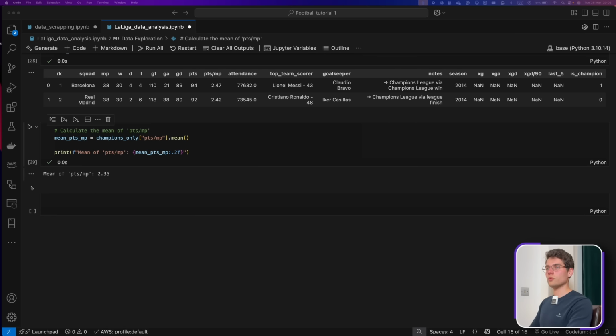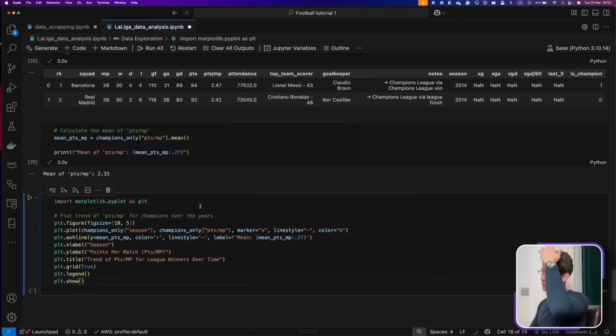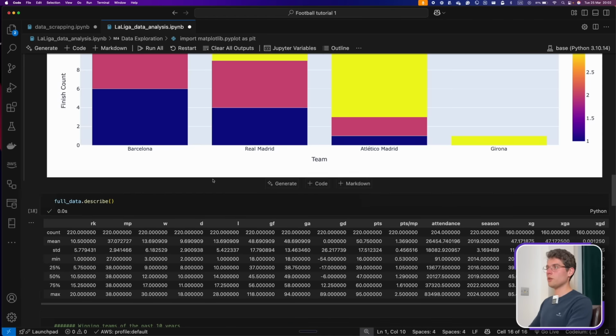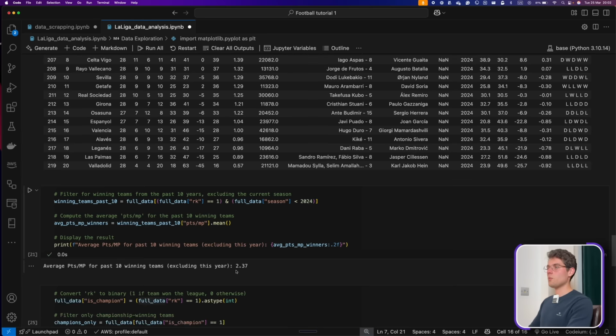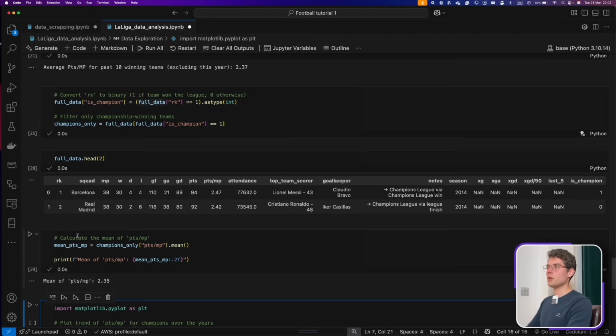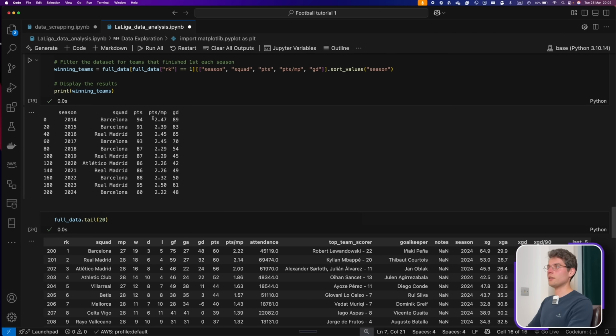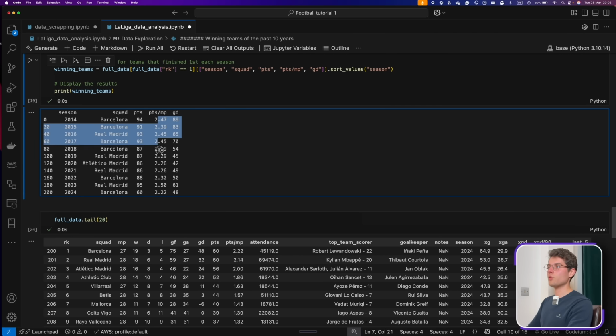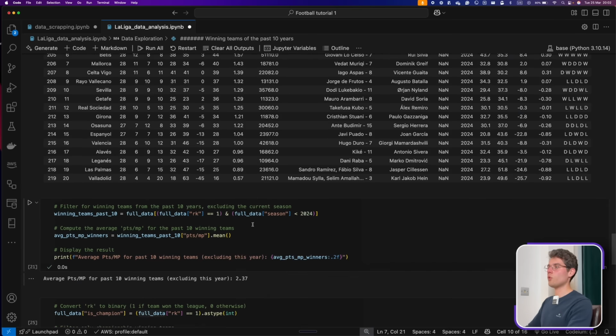And we can also use Matplotlib as a visualization tool. We saw Plotly, which I use mostly, but we also have a famous one that is Matplotlib, which is also good. It's less interactive, I would say, but for this one, we just want to plot the points per match played for the past 10 years, just to have a visual on how it evolved over the years.